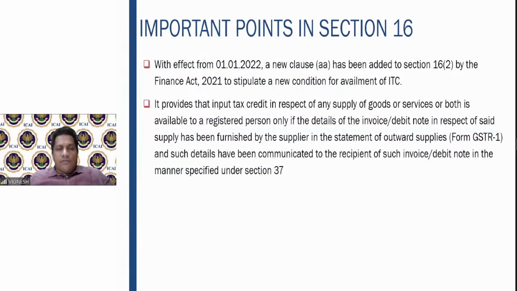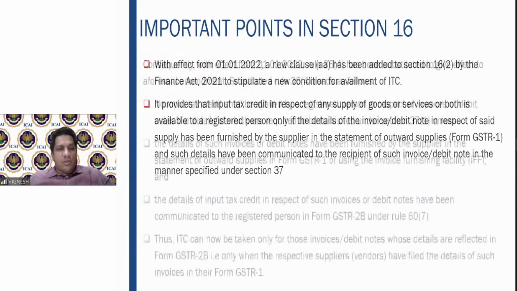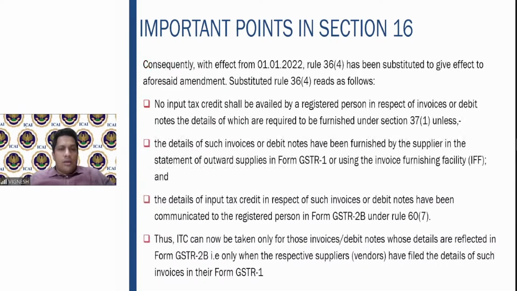As I told you, with effect from 1st January 2022, a new clause has been added. ITC can be claimed only if details of the invoice or debit note have been furnished by the supplier in GSTR 1 or IFF for that matter, and such details have been communicated. Okay, so therefore rule 36(4) has been substituted to that effect. So what does the new rule 36(4) say?